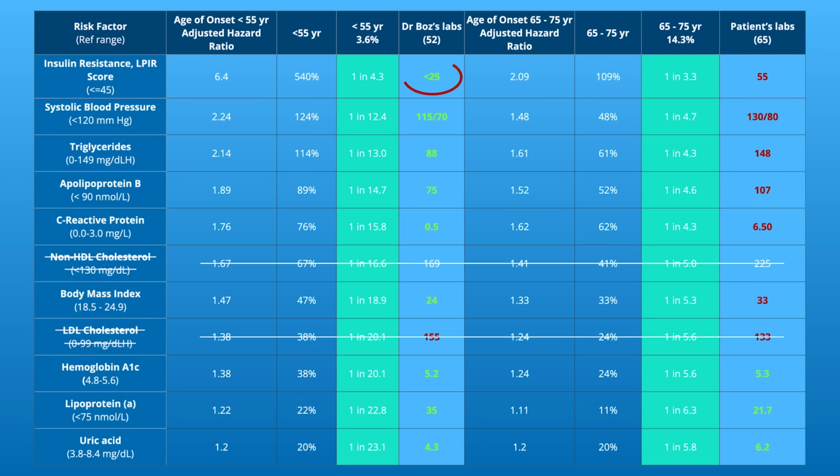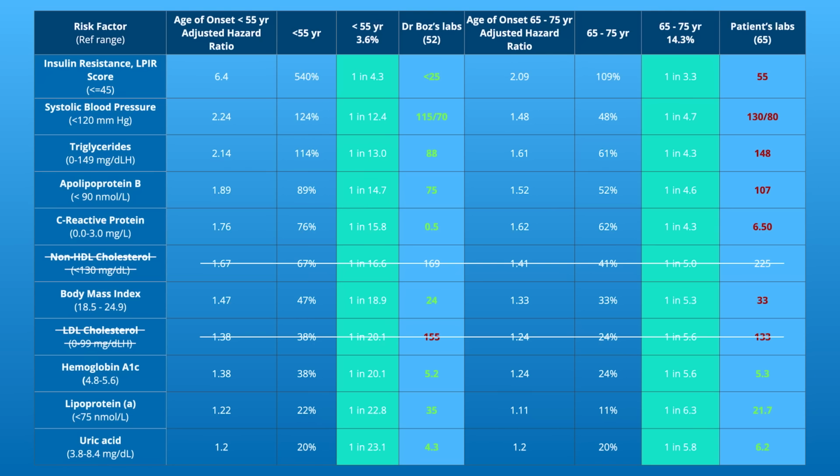At my age, I had an LPIR that was less than 25. This did not put me at increased risk, but had it done that, it was a 540% increase. Yeah, a hazard ratio of 6.4, which would have taken my risk to 1 in 4. Said another way, if insulin resistance is pathologic throughout these other markers, you will have a predictor of heart disease.